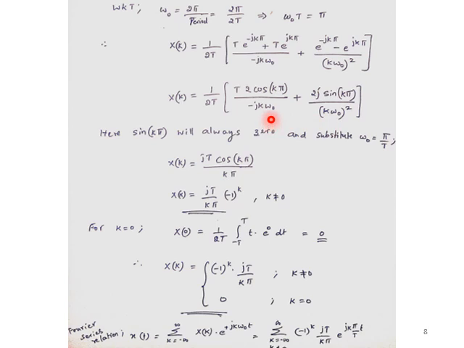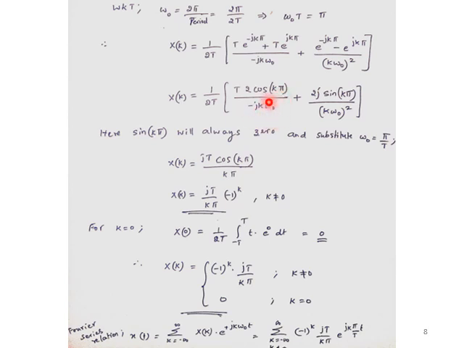So next we need to substitute for omega naught, but the second term of sin, if I say k into pi, or multiples of pi with respect to sine, is always going to be 0, because if I take one particular k equal to 1, what is that? Sin pi. K equal to 1, sin pi we will have, so sin pi is equal to 0. So multiples of sin pi will always be 0. So the sin k pi term is always going to be 0. So if I multiply, this 2T will cancel each other, so remaining is 1 by minus jk omega naught into cos k pi.